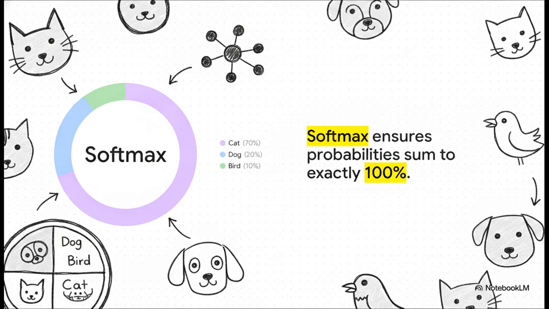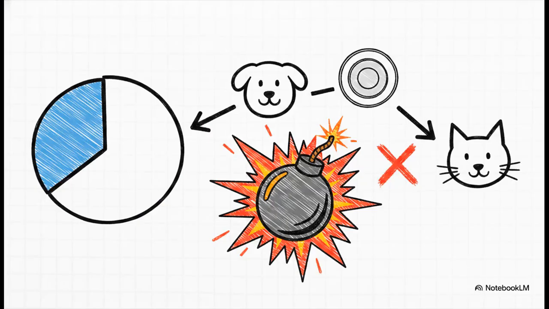If you look at how probability is distributed across these classes, softmax ensures they always sum up to exactly 100%. By forcing the AI to divide a single pie of probability, giving a super confident 70% slice to cat mathematically forces it to take slices away from dog and bird. But how does the coach actually grade this distribution?